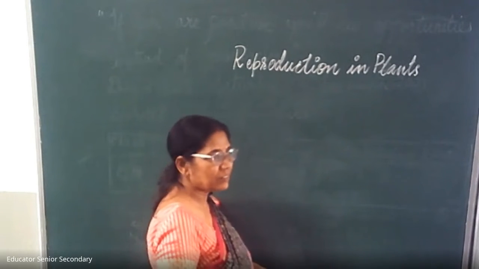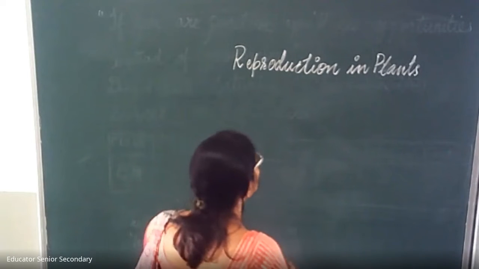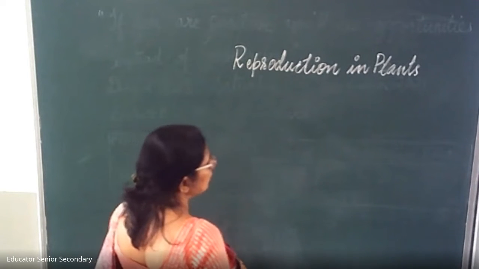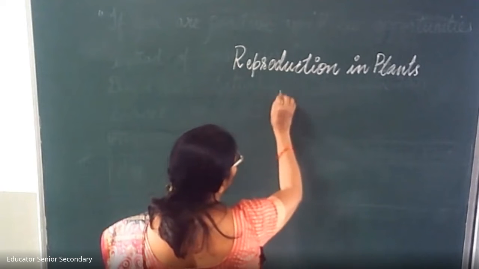Good morning, children. Today we are going to discuss reproduction in plants. Children, the reproductive part of the plant is the flower.